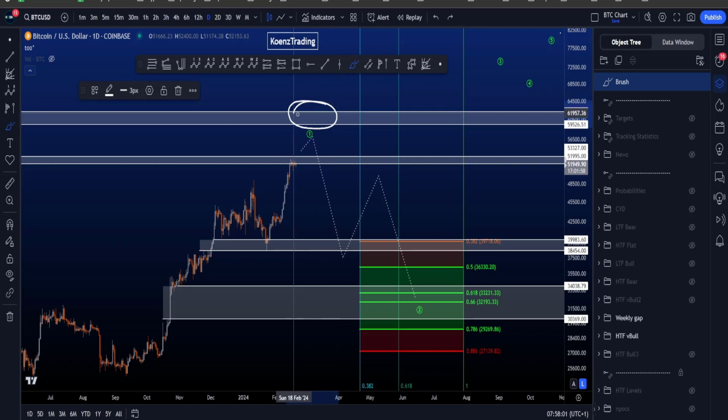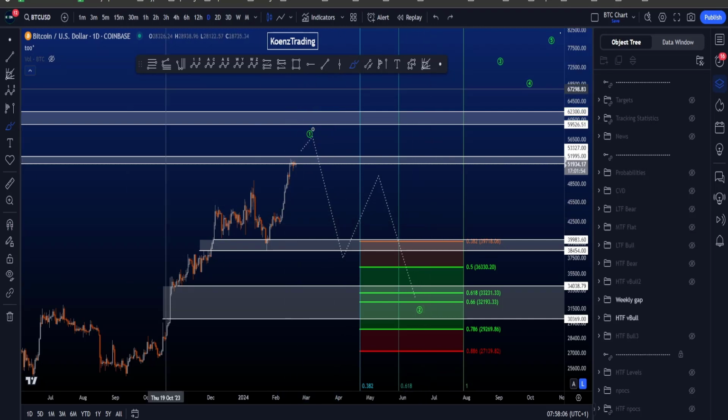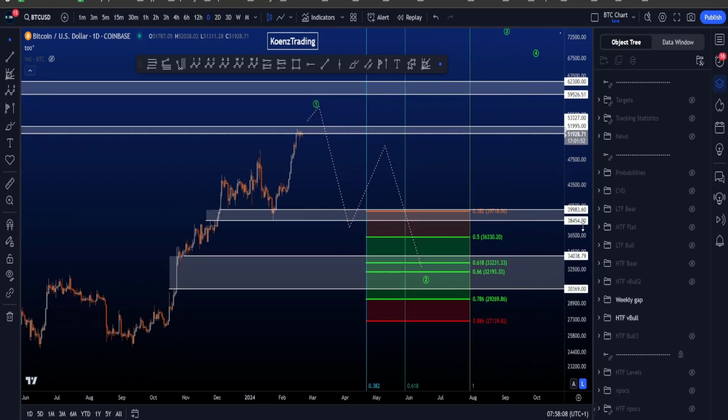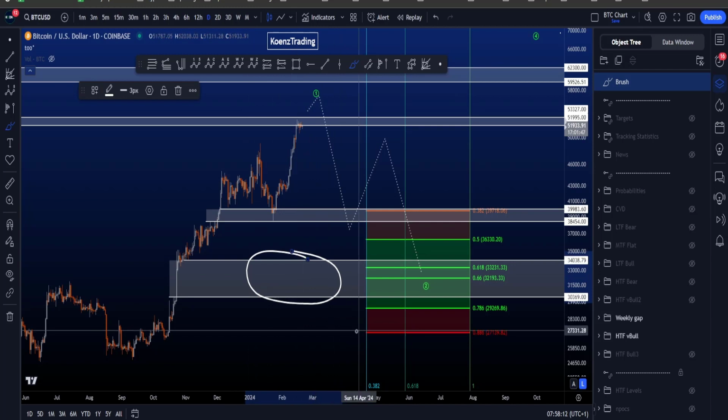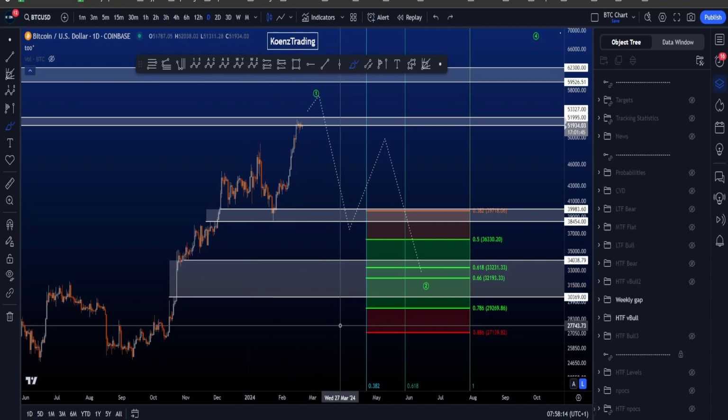Above price, we have another weekly gap between 59.5K and 62.3K, which is an important one as it is the final one before the all-time high. And to the downside, we still have this gap over here between 34K and 30.3K.